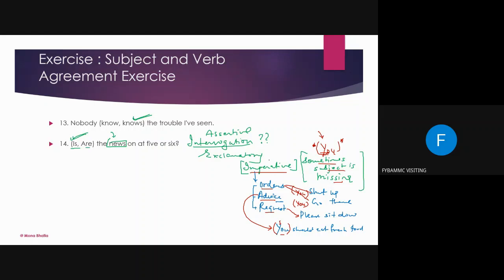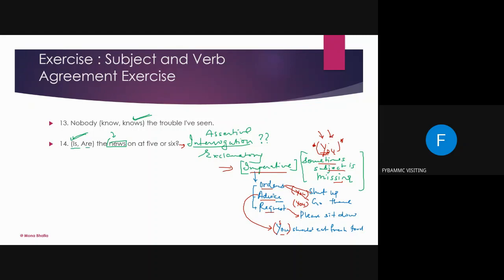So this is an imperative sentence. Here, as interrogation came up, I felt the need to tell you this too. Because later on you may have some exercises where you will say, "Arey, there is no subject here." So don't get disheartened, because the subject is hidden and that hidden subject is you.